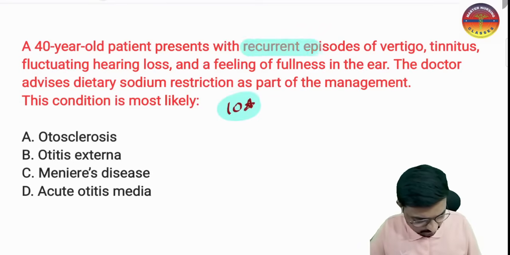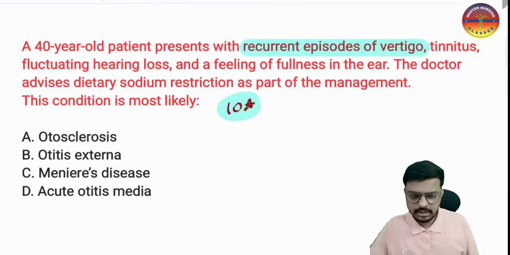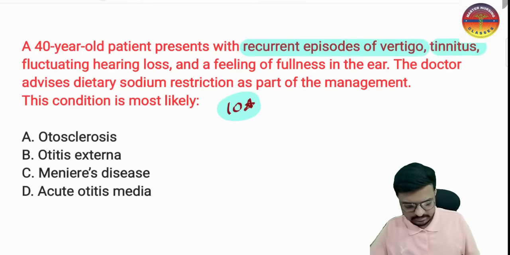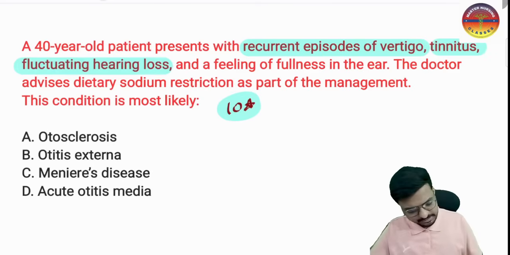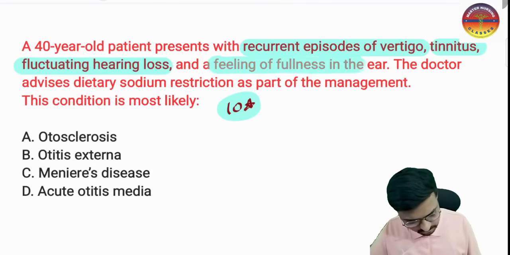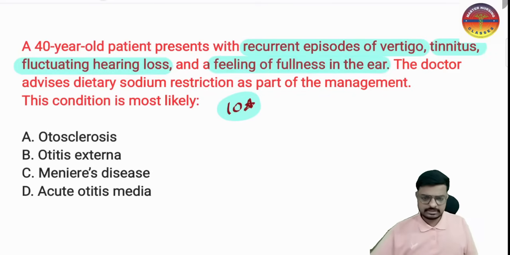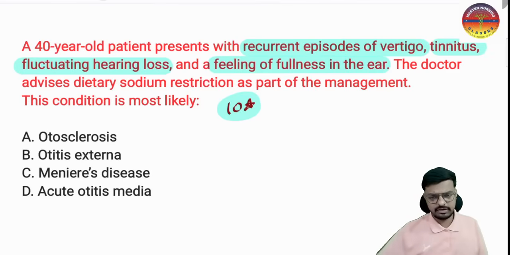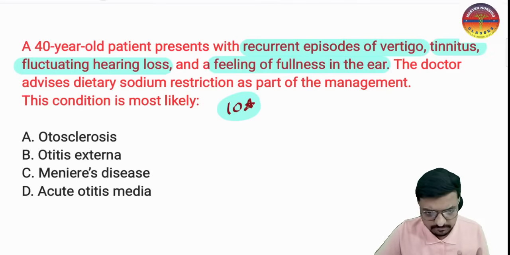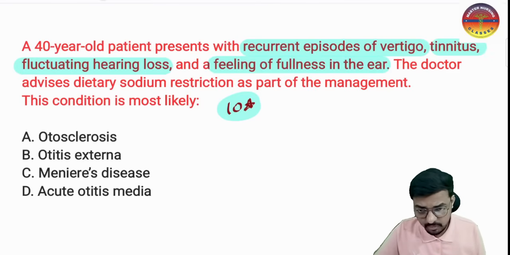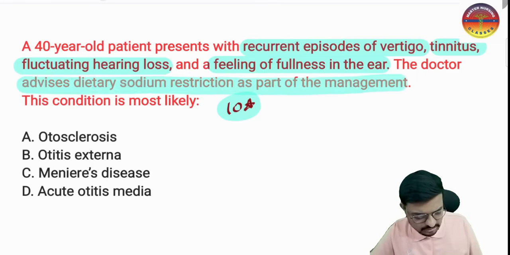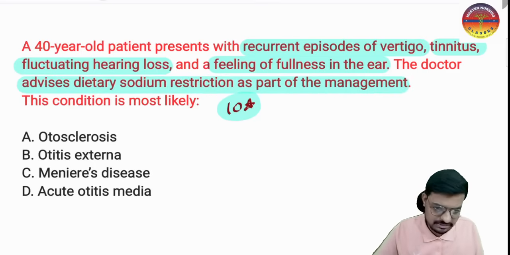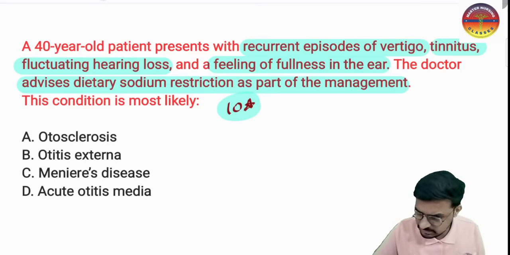There is a recurrent episode of vertigo, and the patient is having tinnitus and fluctuating hearing loss. The patient is also feeling fullness of the ear, meaning inside the ear he feels something is filled. The doctor advises dietary sodium restriction as part of the management.